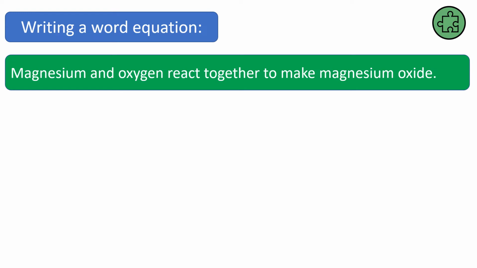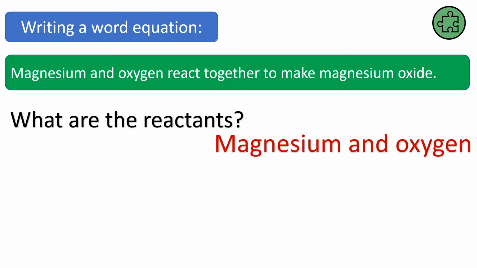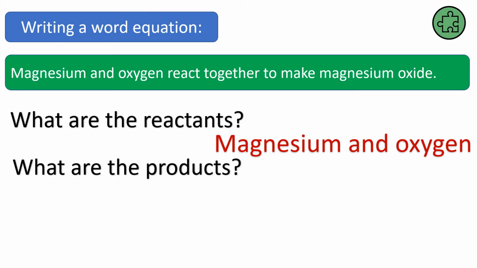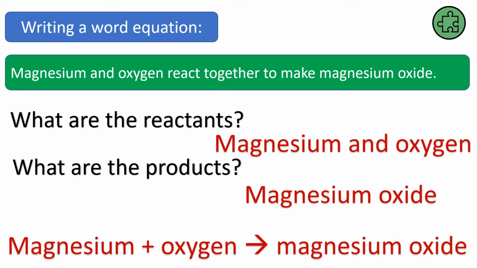You need to know how to write a word equation. So let's have a look at this example below. Magnesium and oxygen react together to make magnesium oxide. So we need to say to ourselves, okay, what's going before the arrow? What are our reactants and what are our products? So what are the reactants? What are the things that we are reacting together to make something? What are our ingredients, if you like? Well, magnesium and oxygen. And what are the products? What are we making? We're making magnesium oxide. And so our word equation would look like this. Magnesium plus oxygen makes magnesium oxide.